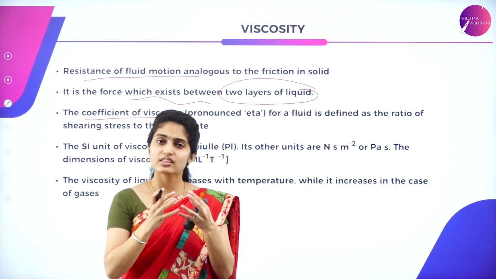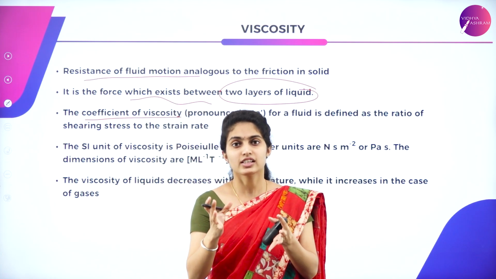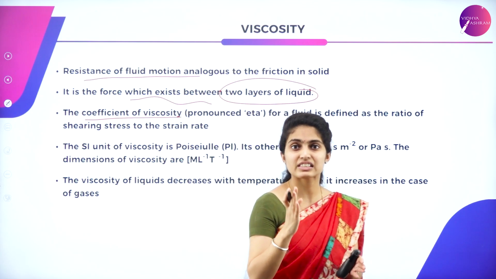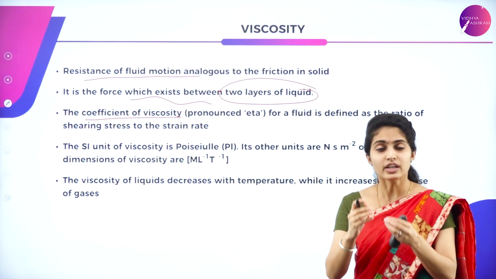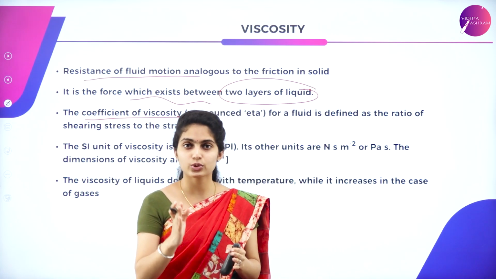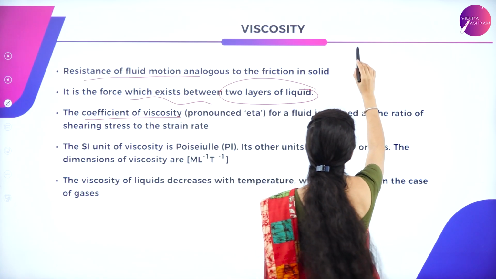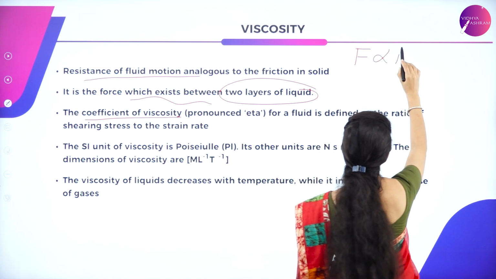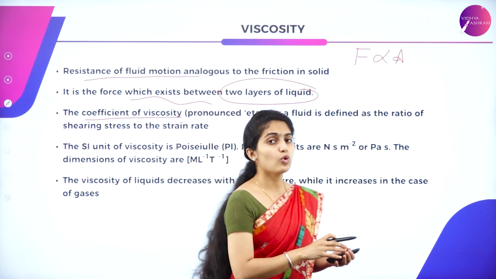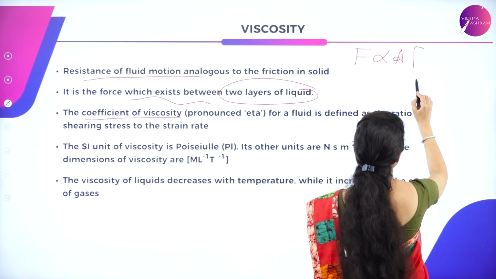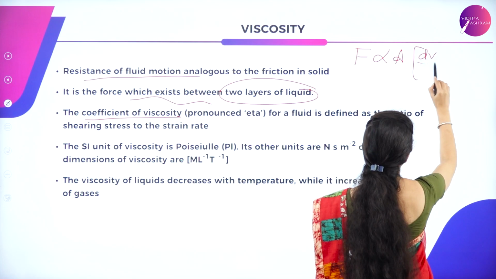So how does this coefficient arise? Let us see. According to Newton's law of viscous force, the force is directly proportional to the area as well as the velocity gradient.